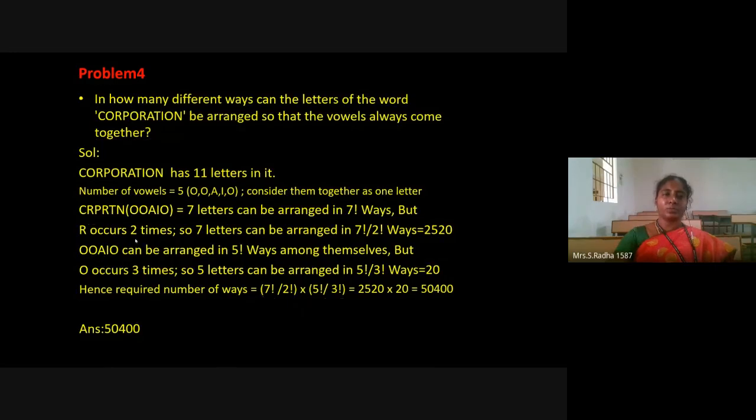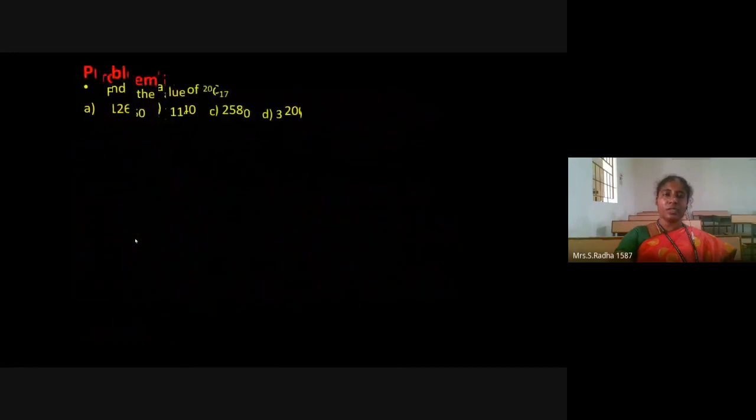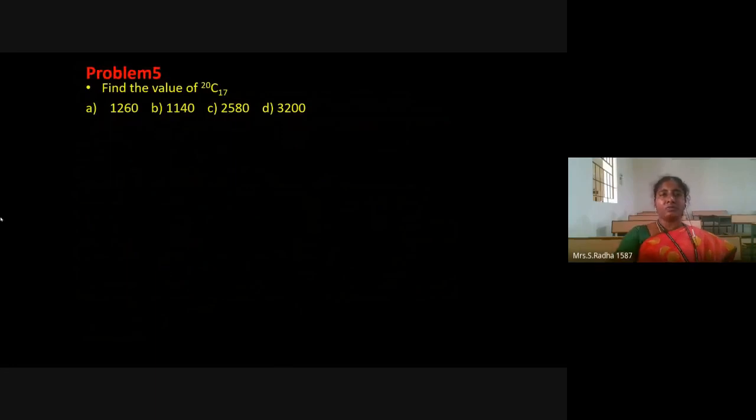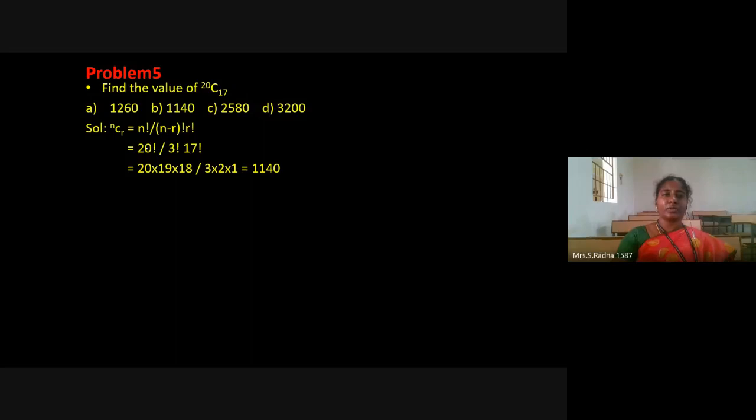I am going to the next problem. Now it is combination. NCR means n factorial by n minus r factorial, and additionally one more r factorial will come in the denominator. So 20 factorial by 20 minus 17 factorial into 17 factorial in the denominator. 20 factorial means 1, 2, 3, 4 up to 20, and 17 factorial means 1, 2, 3, 4 up to 17.